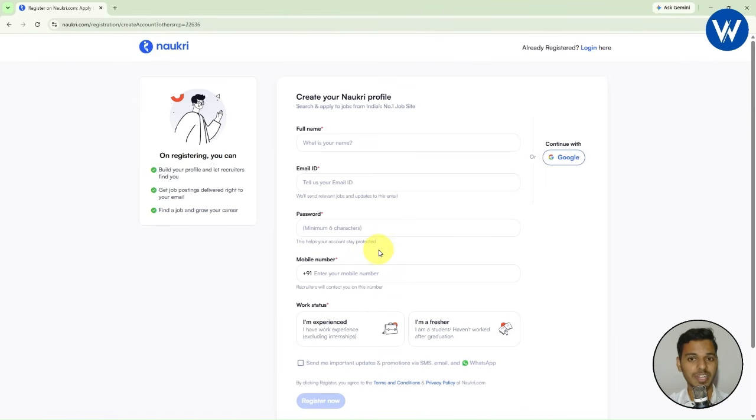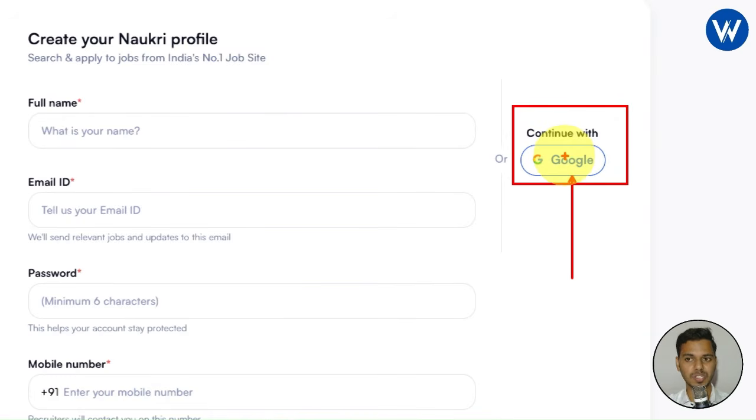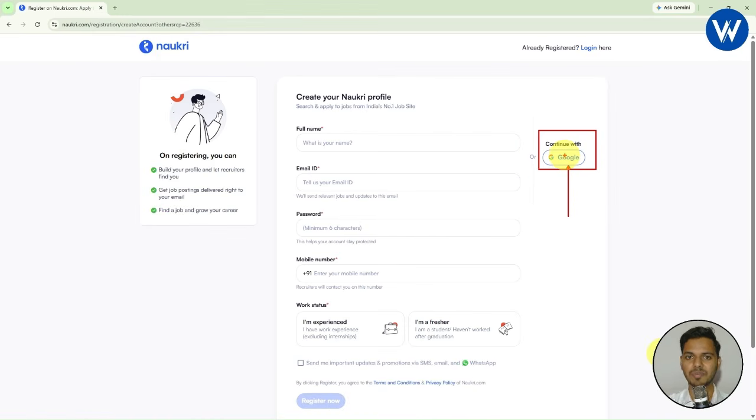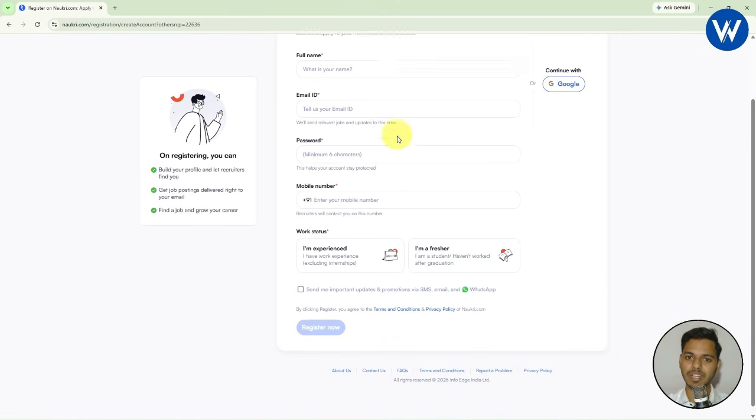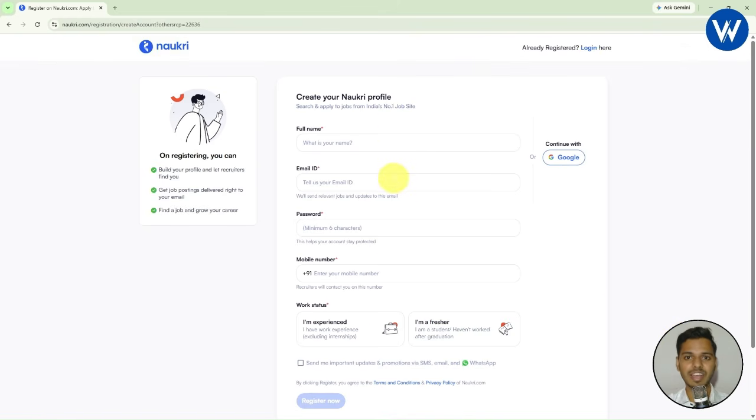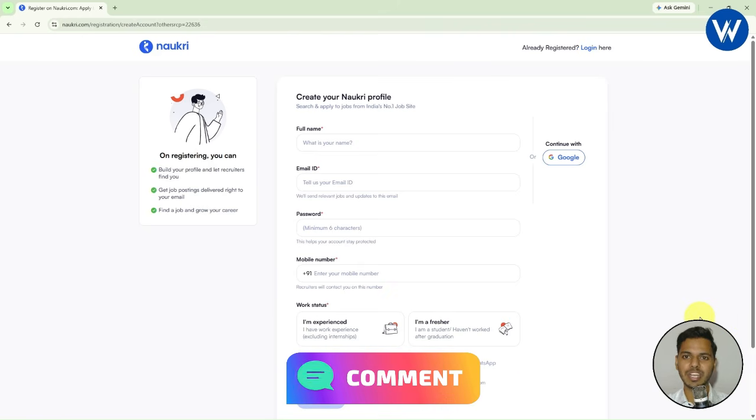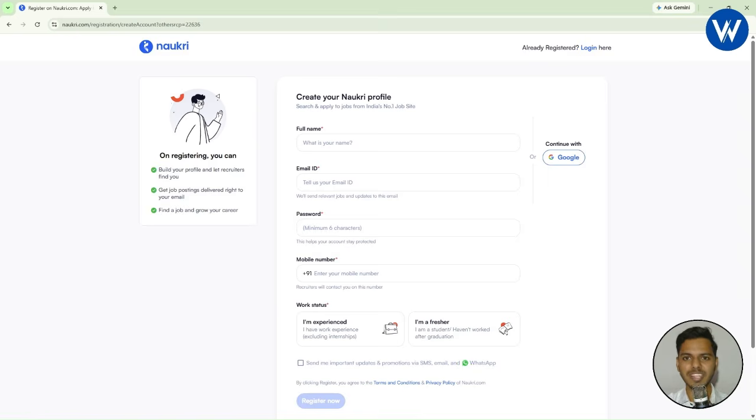If you want to create a Naukri account, you can also go with the second option, which is continue with Google. So with the help of this option also you can create a Naukri account. Hardly it will take 2 minutes to create a Naukri account, but I am giving you 5 minutes. So make sure to fill in the complete details and register and you can create a Naukri account. And after creating the Naukri account, let me know in the comment section. 5 minutes later. So friends, I hope you created your Naukri account successfully.